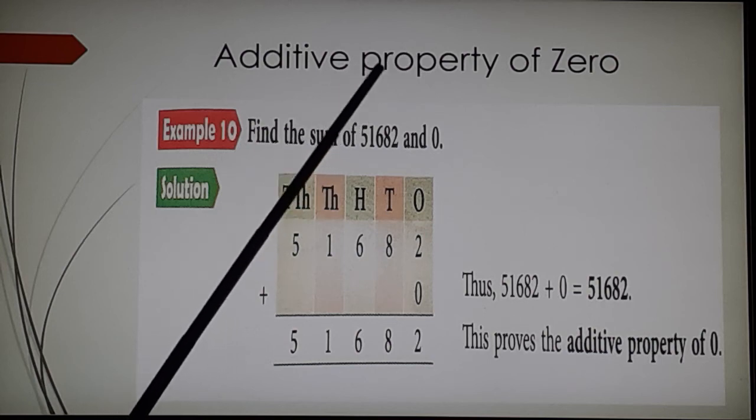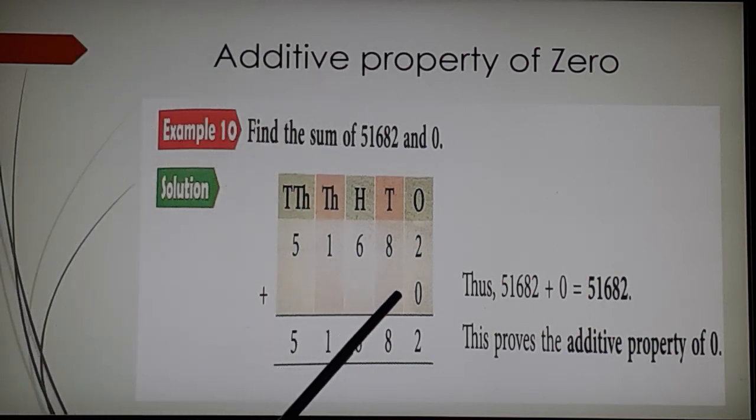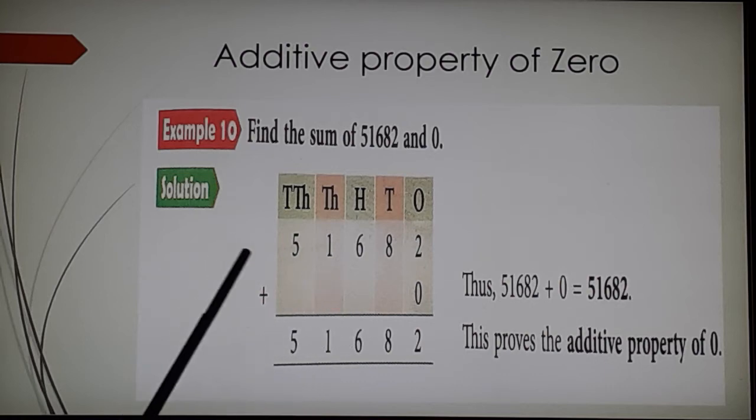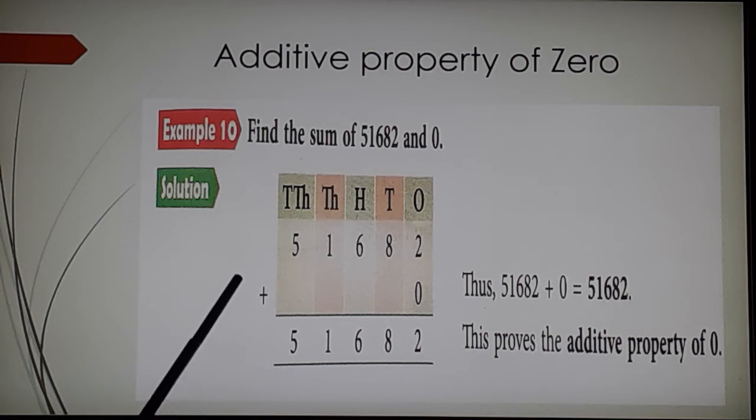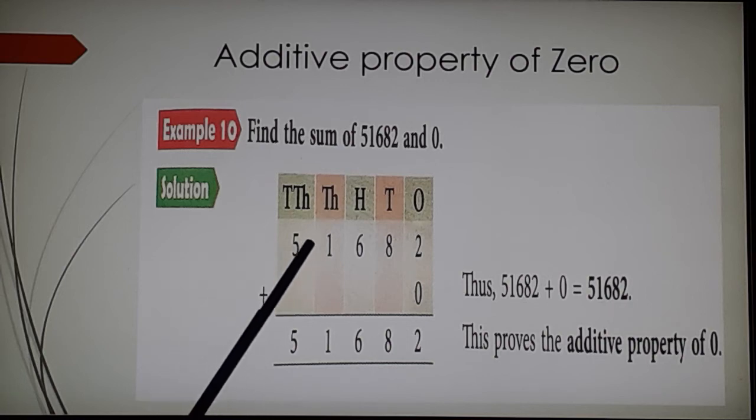Additive property of 0 means any number added to 0, or 0 added to any number, the sum remains the same number. See, 51,682 plus 0, the answer remains the same number. Any number added to 0 remains the same number. The sum of any number (sum means addition) and 0 is that number itself, is called the additive property of 0.